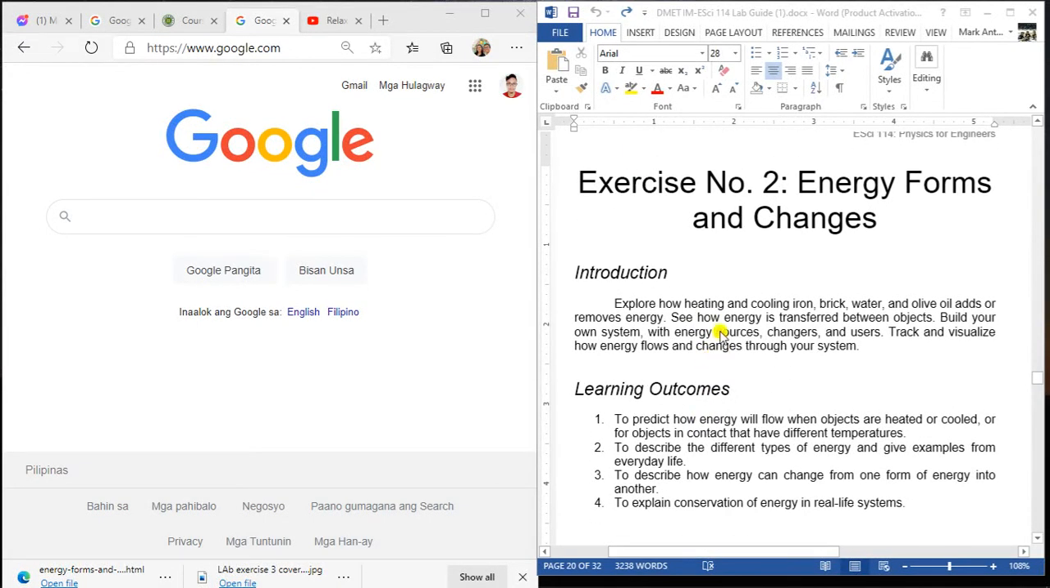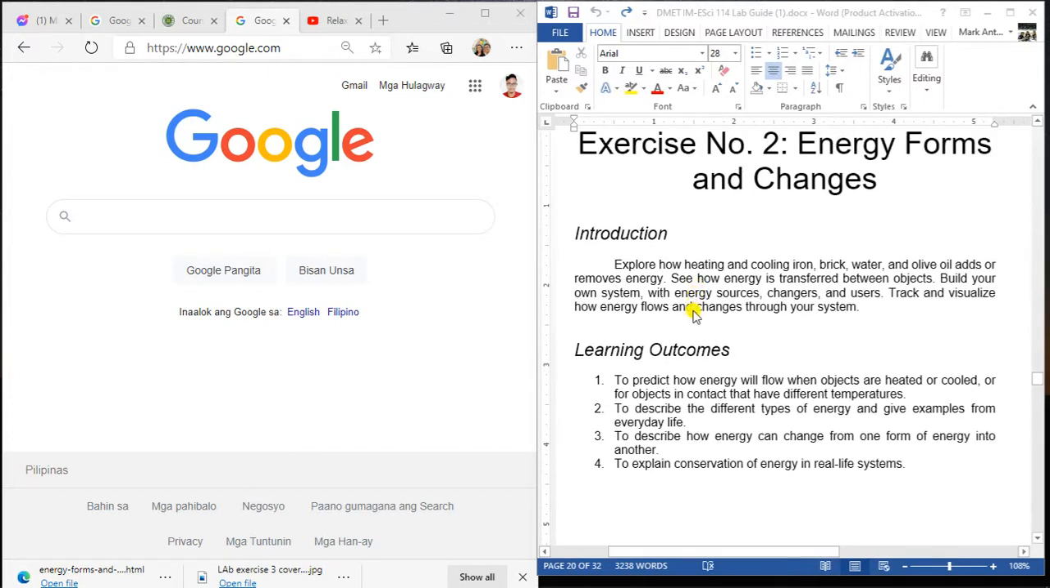We are now on laboratory exercise number 2. So this is all about the energy forms and changes. This exercise relates to our topic in module 2. Diba, atong module 2 is more on heat transformation and the laws of thermodynamics. So in this exercise, again, we are still using the PhET simulation.